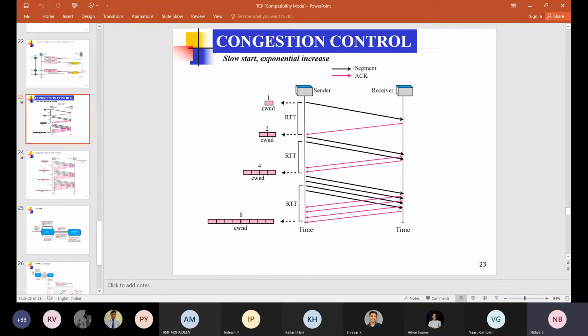For the flow control technique, we have used the receive window size. How will you calculate the receive window size? Because that will be useful for the flow control techniques. It tells about the capability of the receiver, that is, how many segments the transmitter needs to transmit. So how will you calculate the receive window?